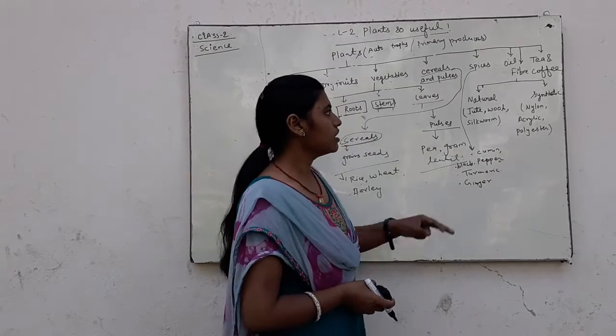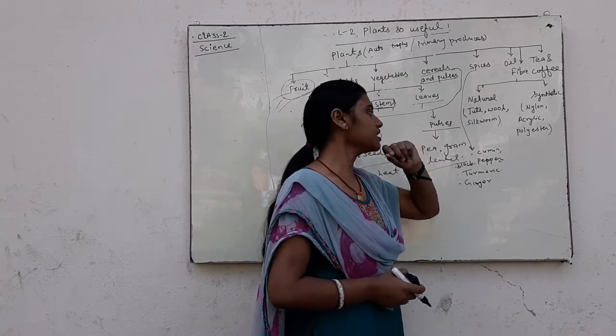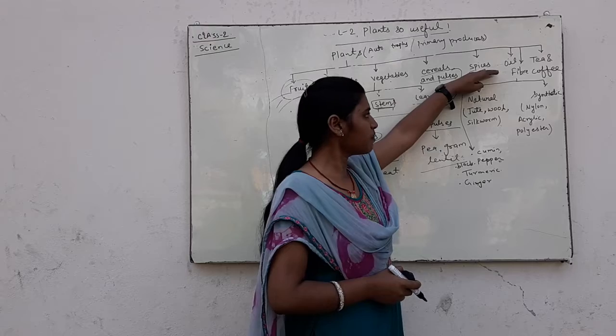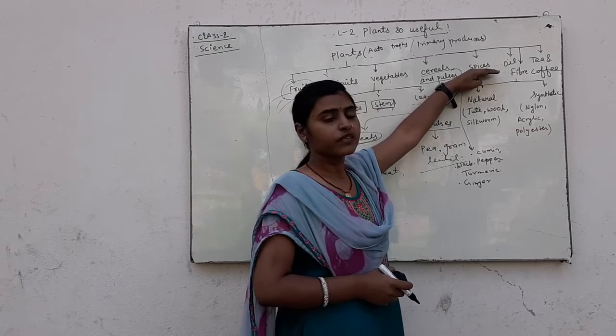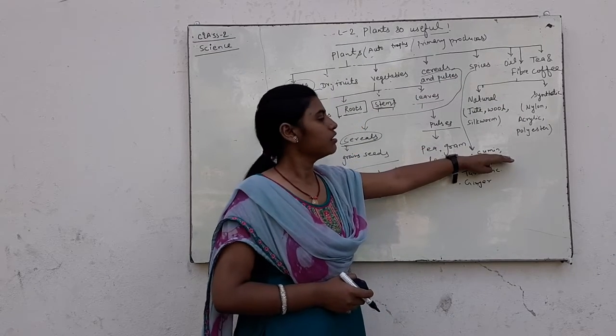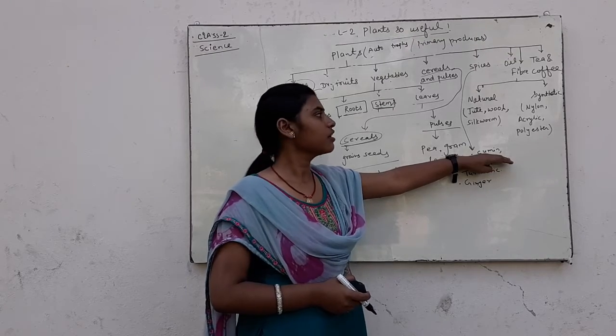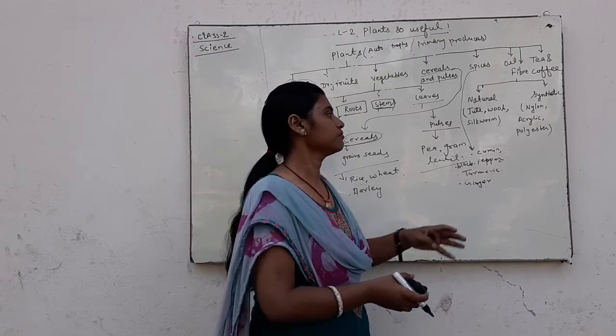These are examples of spices, and spices are used for the flavor, taste and color of the food.